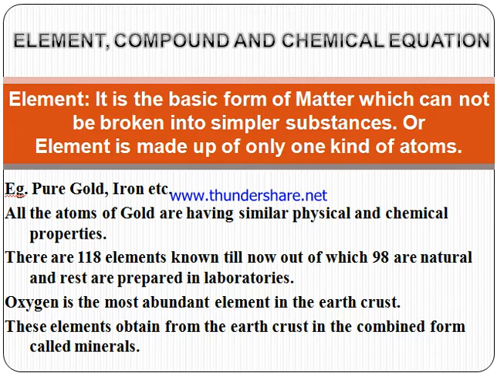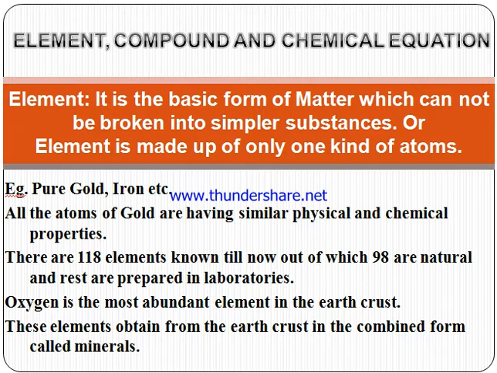For example, pure gold. Pure gold contains only atoms of gold, and all the atoms of gold have similar physical and chemical properties.